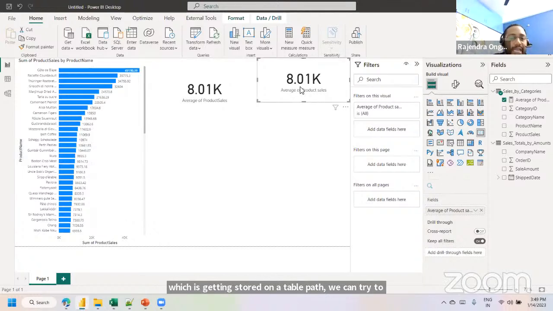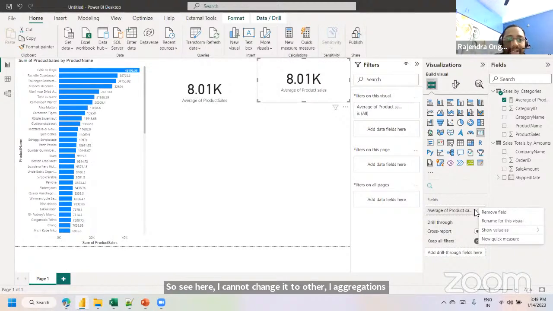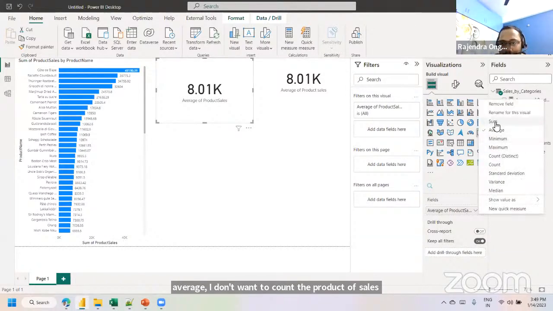This is an explicit measure, 8.01K. See here, I cannot change it to other summarization functions like sum or average, or count the product of sales like with an implicit measure. With an implicit measure, I can manually change from one aggregation function to another.